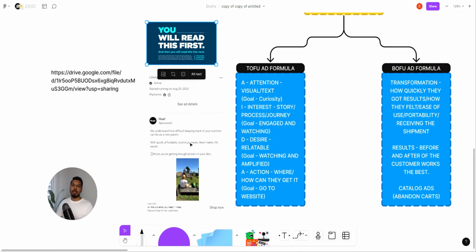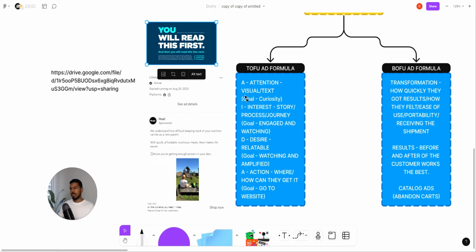when you actually look at a creative, you're not even looking at the text, right? The first time you see an ad, 80 to 90% of the time, 95% of the time, you're going to look at the creative first. Then you're going to look at the headline. What's this about? Once you get curious enough, you start looking at the headline. And if the headline keeps your attention, then you're going to look at the text. And once you've consumed all that, the last thing you would look at is the shop now, or where do I get this, right?